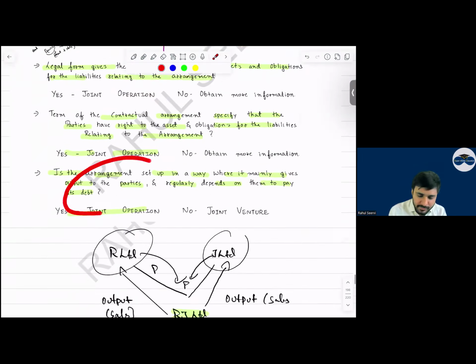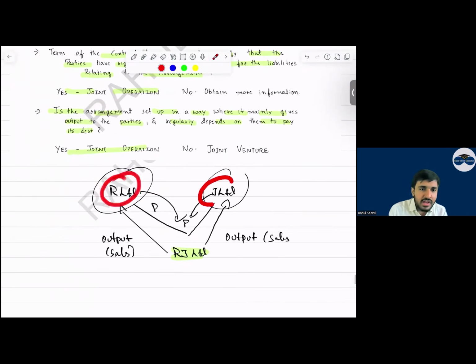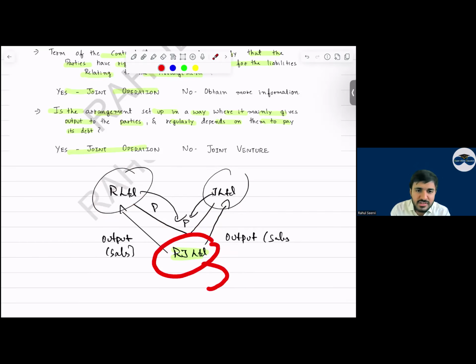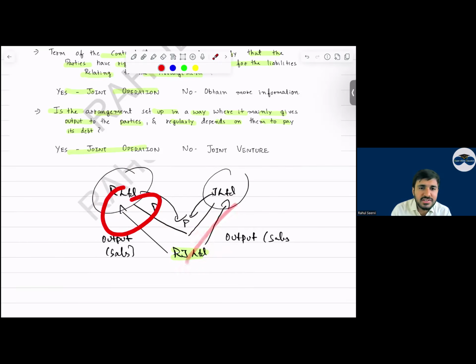If both the companies, let's say R Limited and J Limited, created a new company, RJ Limited, and whatever output is manufactured by this company is only sold to R and J, can I say this RJ Limited is dependent on these two entities or not? If this new entity is dependent on these two entities, then also it will become what? A joint operation. Very important, especially for March exam.